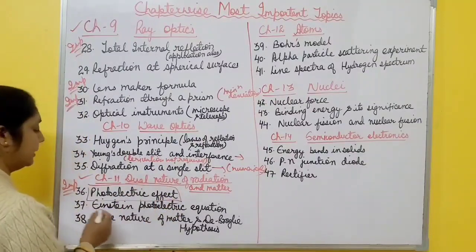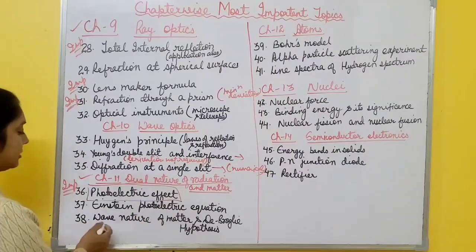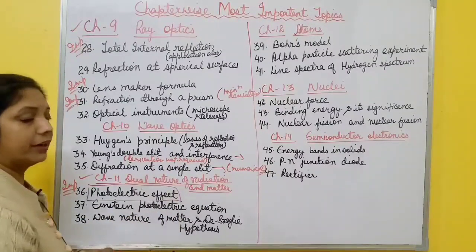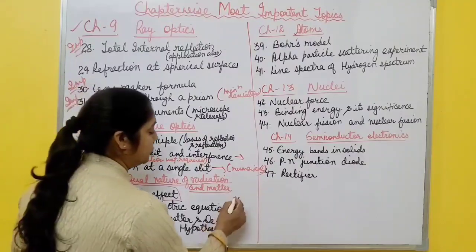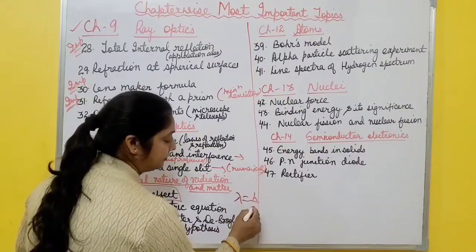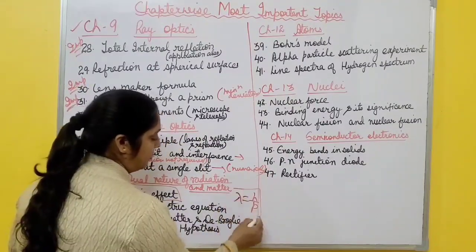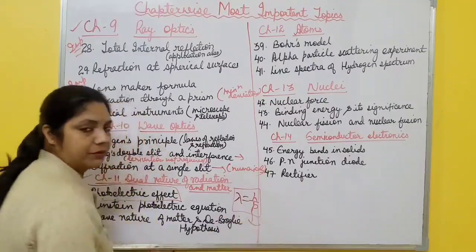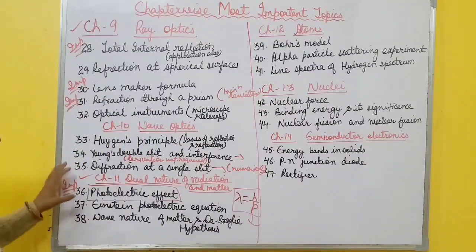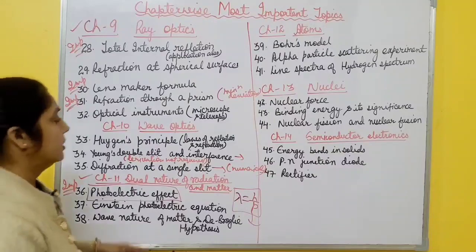Experimental setup. Then Einstein photoelectric equation, and the last topic from this chapter, wave nature of matter, de Broglie hypothesis. In de Broglie hypothesis, you must know the relation lambda equals h by p. So this formula is very important. General numericals come from this topic. So there are 3 topics, and these are theory based chapters, right?